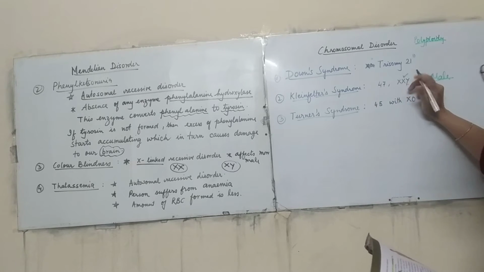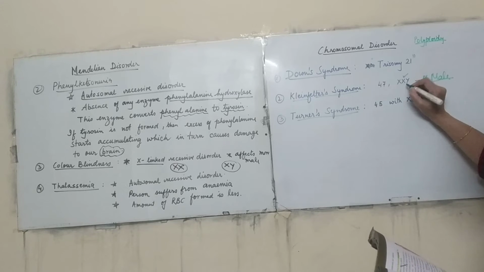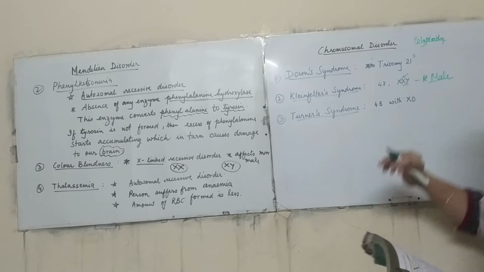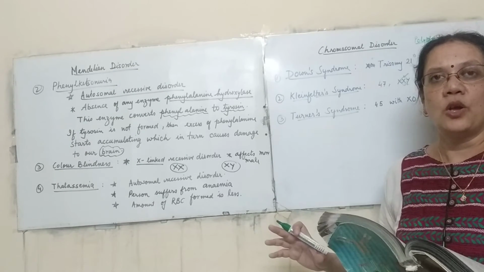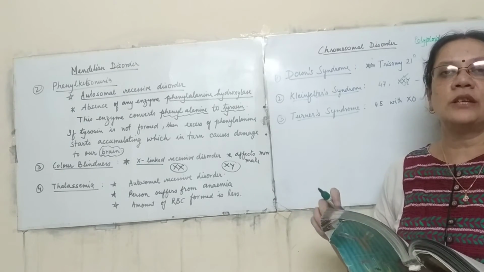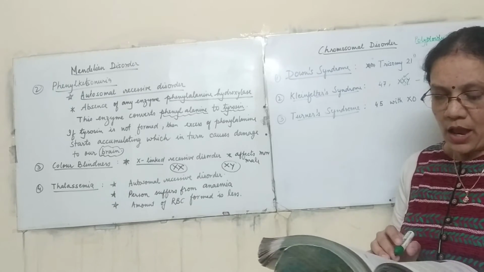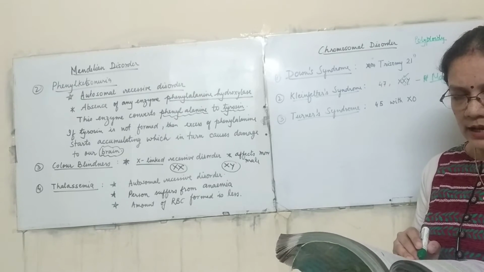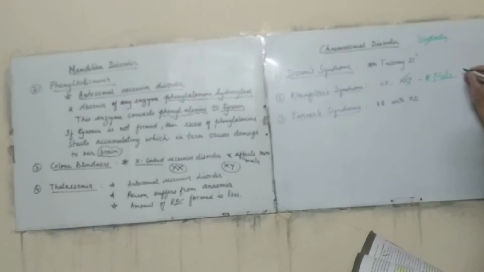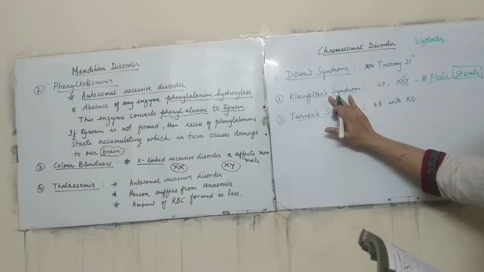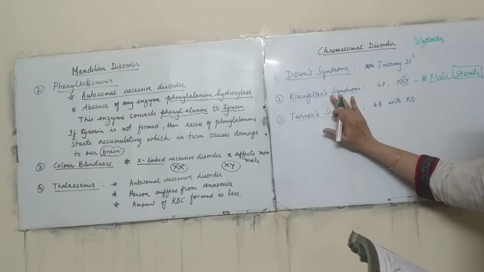But since this X chromosome is extra, he will have features which are more female-like, like the development of the breast. The male is sterile. This you also have to remember, this is very important. The male is sterile in case of Klinefelter's syndrome.